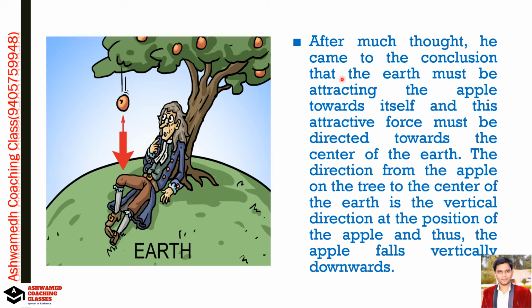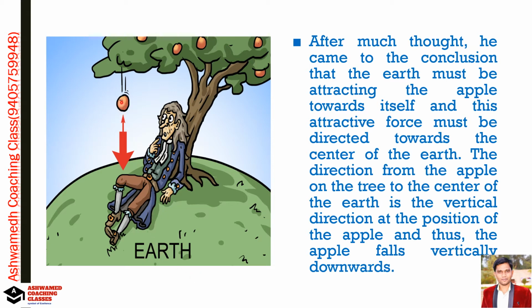After much thought he came to the conclusion that the earth must be attracting the apple towards itself, and this attractive force must be directed toward the center of the earth. The direction from the apple on the tree to the center of the earth is a vertical direction.